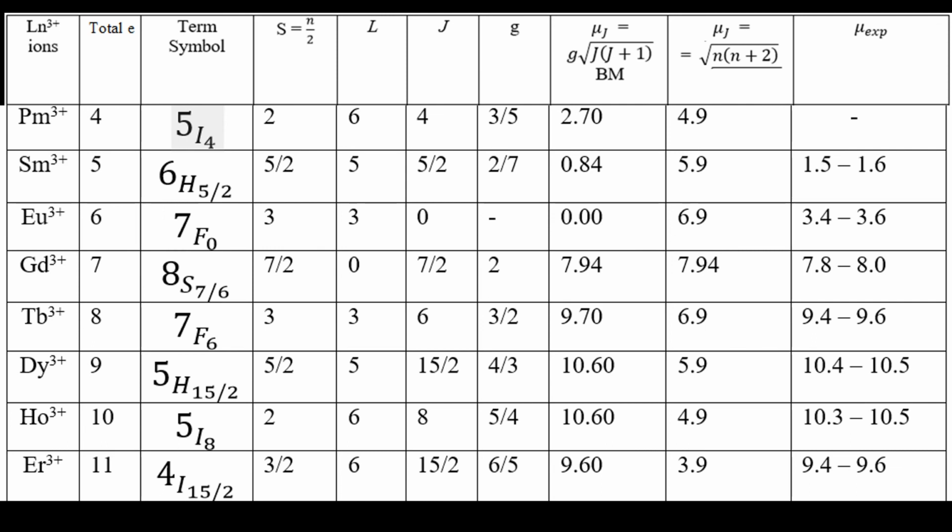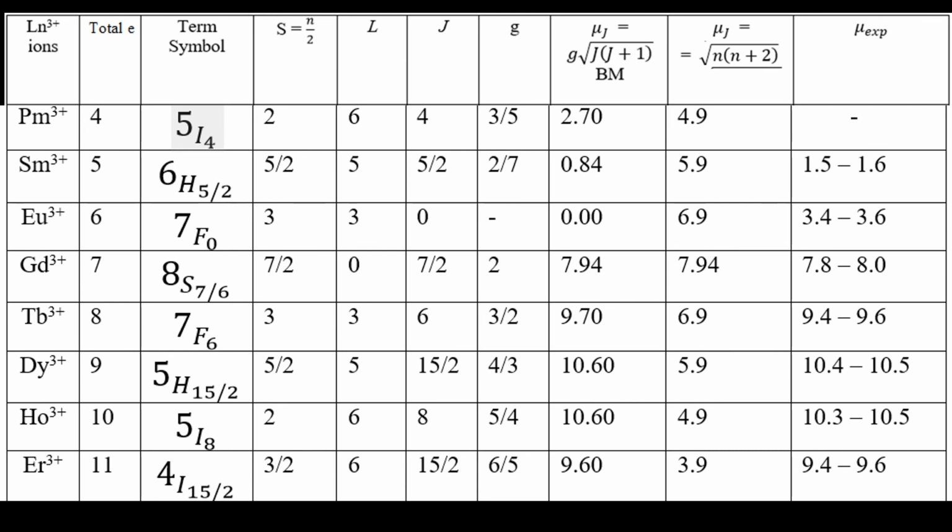And the same is for europium 3+, that is Eu 3+. You calculate here basically using the simple formula, root over of n into n plus 2, you calculate 6.9. Using the g value, we see the magnetic property, and the expected value you see is actually 3.4 to 3.6.